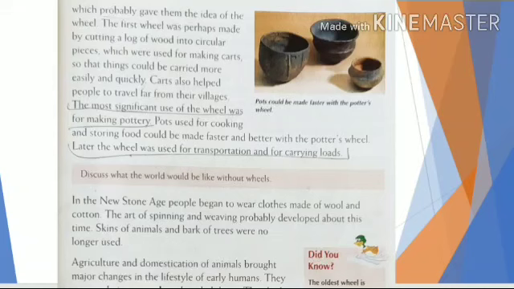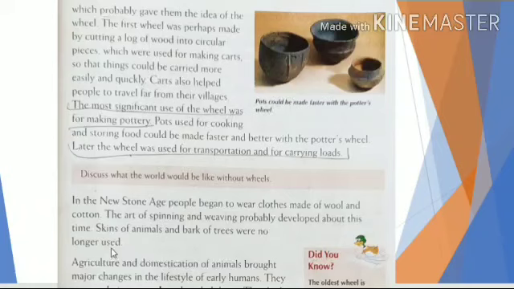In the New Stone Age, people began to wear clothes made of wool and cotton. The art of spinning and weaving probably developed about this time. Skins of animals and bark of trees were no longer used. So remember, the people of the Old Stone Age used to cover their bodies with the help of bark of trees and leaves. Now the people in the New Stone Age began to wear clothes made of wool and